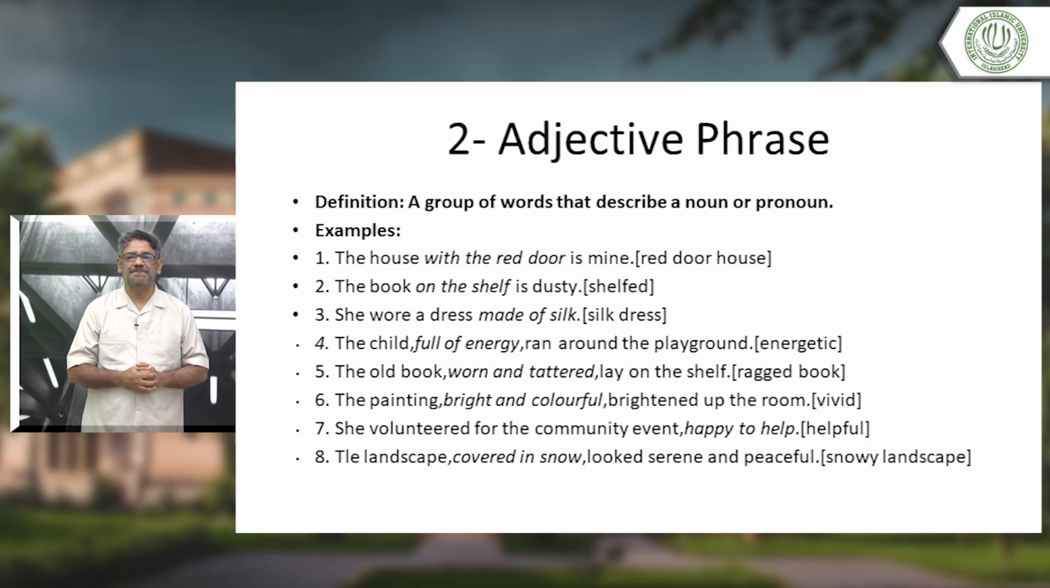Okay, then she volunteered for the community event, happy to help. Happy to help is a person who is helpful. Okay, we can use helpful there, very easy. One word, helpful, this is an adjective, but happy to help is an adjective phrase. So all these words in italics are adjective phrases.